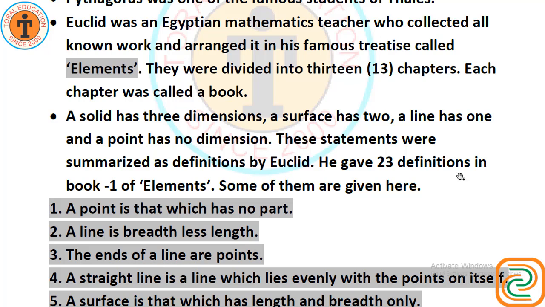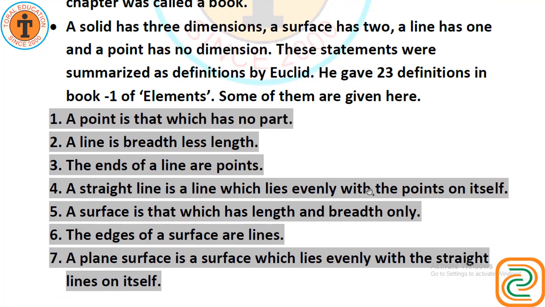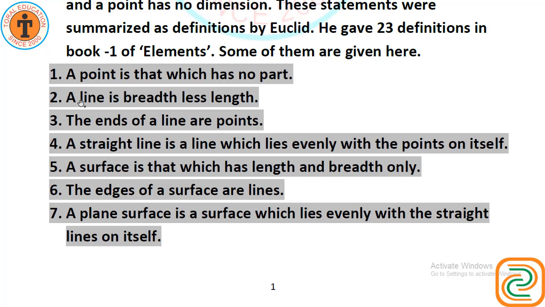He gave 23 definitions in book 1 of Elements. There were 13 books, 13 chapters, and each chapter was called a book, in which book 1 contains 23 definitions. Some of them are given here. Look at the definitions. A point is that which has no part.